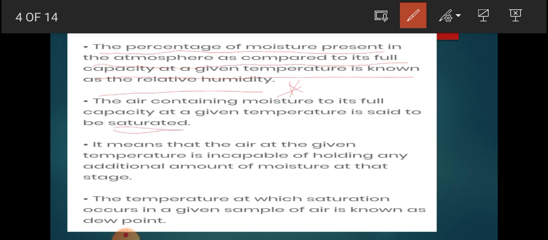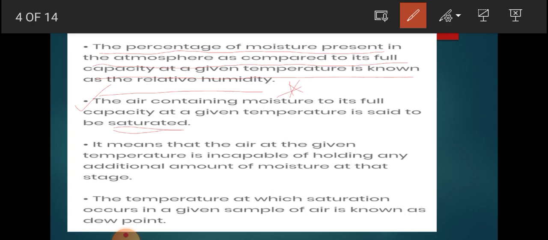It means that the air at the given temperature is incapable of holding any additional amount of moisture at that stage.